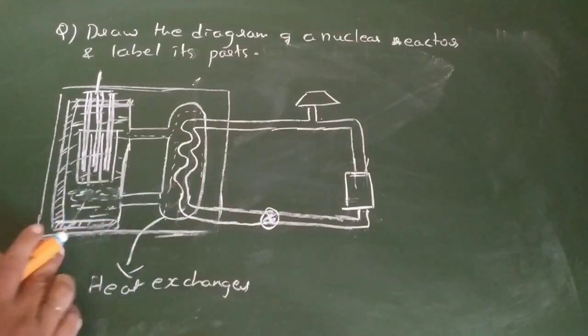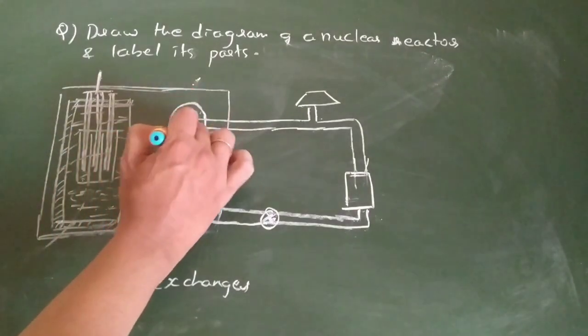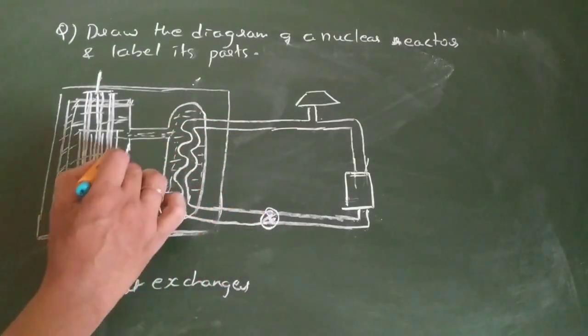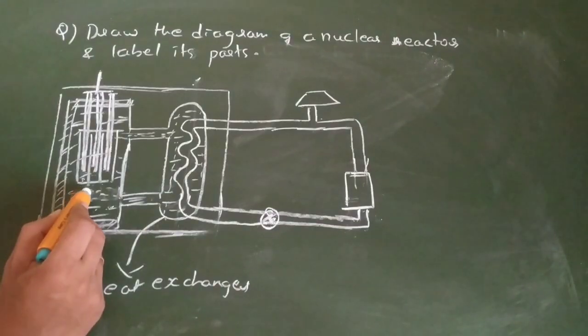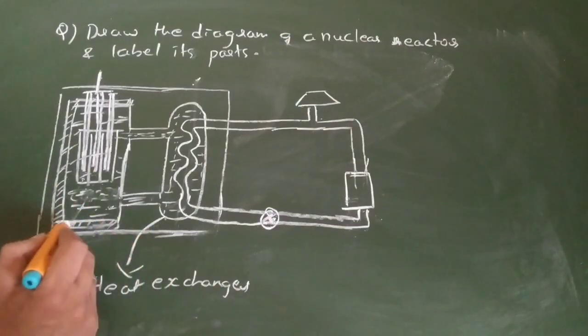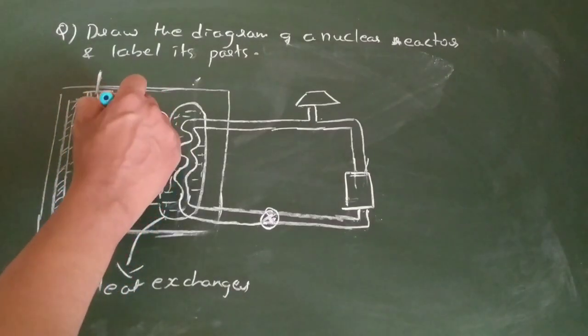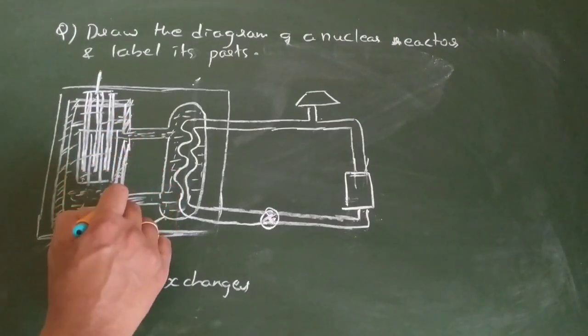Okay, which is present. This coolant will pass here. Okay, again it will come back. It will pass here. It will come back. So you couldn't see this coolant which I have written, so I'm going to write once again. Now this is protected with the shield because the nuclear reaction is happening there.